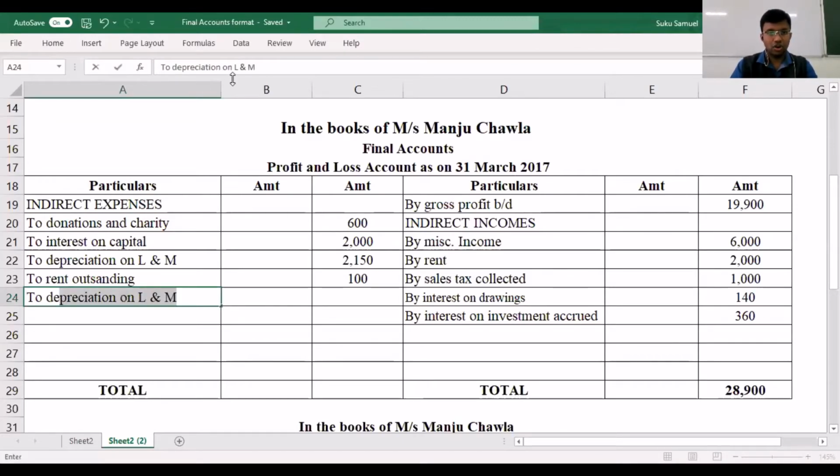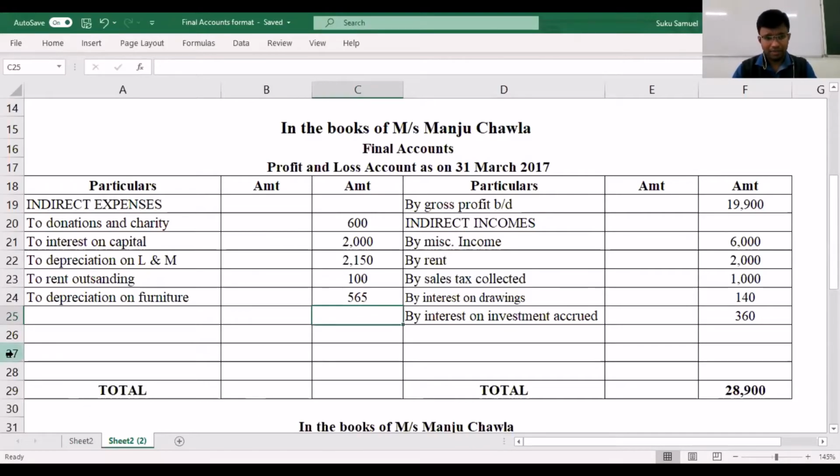Depreciation on furniture is 5%, but 5% of what? 5% of 11,300. 5% of 11,300 is 565. So with that, we have completed the treatment of the items in the profit and loss account.